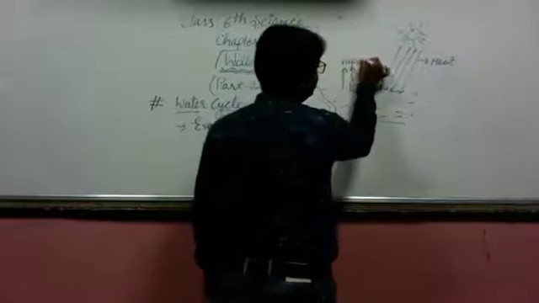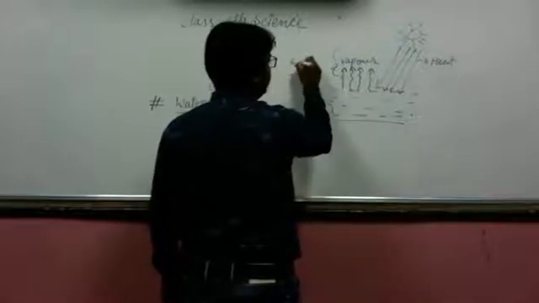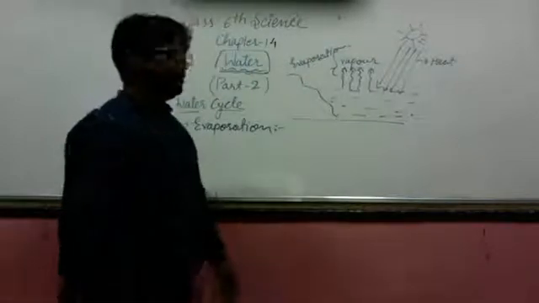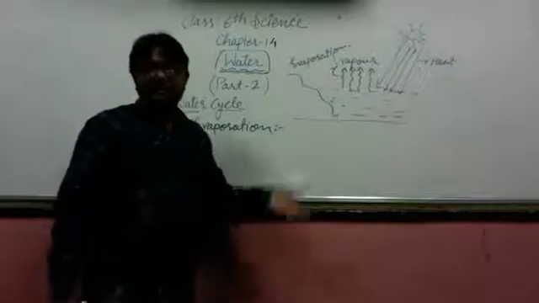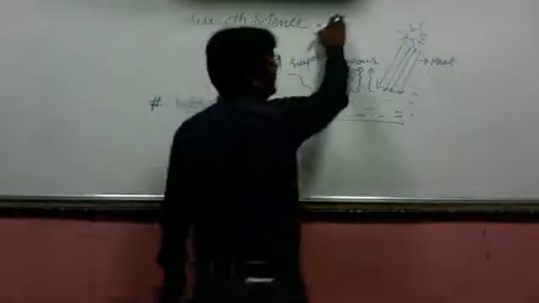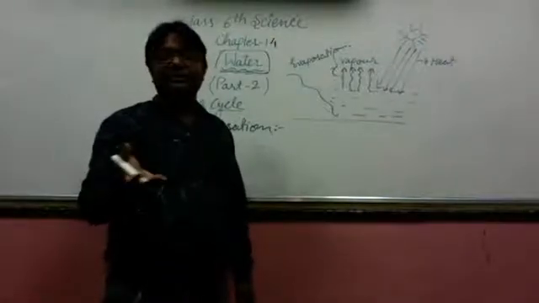So here the water gets evaporated, vapors are being formed, and this process is called evaporation. As this water gets evaporated, vapors are formed, and these vapors go to the top because they are light in weight.